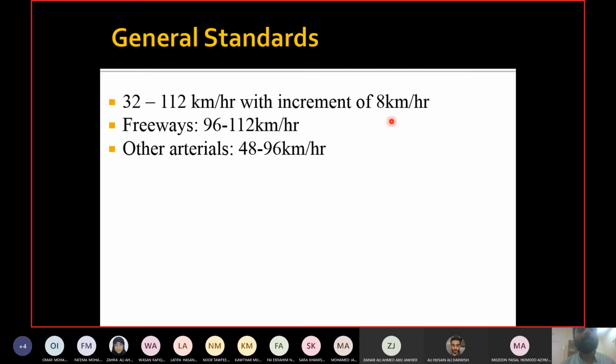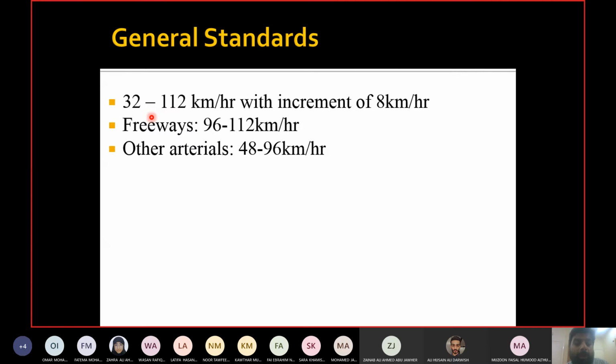The next value will be what? 40. Why 40? Why not 33? Because we need an increment of 8. So 32 plus 8, 40. Then the next value will be 40 plus 8, 48. The next value will be 48 plus 8, 56, and so on. So each value will be different from the other one with an increment of 8 kilometers per hour.